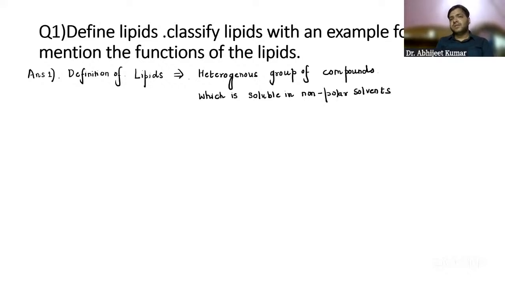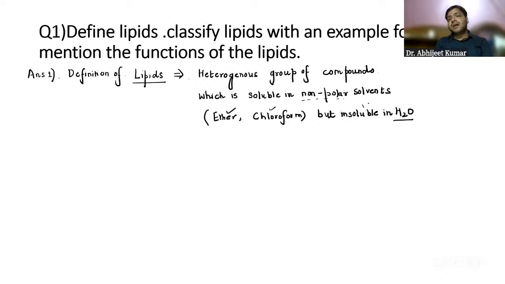The non-polar solvents are nothing but, for example, you already know we have ether or chloroform, or there can be any other non-polar solvent. Non-polar means which is not water, which is not soluble in water. These are the non-polar solvents, the ether, chloroform. So these lipids are soluble in ether and chloroform, but they are insoluble in water.